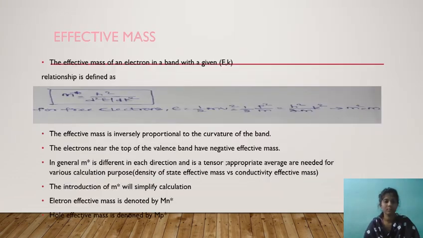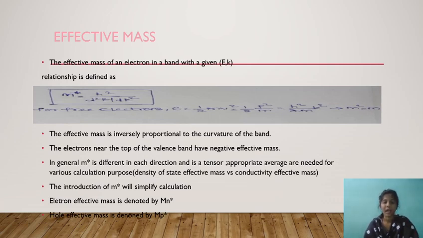shown. Effective mass. The effective mass of an electron in a band with a given E, K relation is defined as m* equals h square by d square E by dk square. For a free electron, E equals 1 by 2 mv square equals 1 by 2 p square by m equals h square by 2m k square, so m* equals m. The effective mass is inversely proportional to the curvature of the band. The electrons near the top of the valency band have negative effective mass. In general, m* is different in each direction and is a tensor.